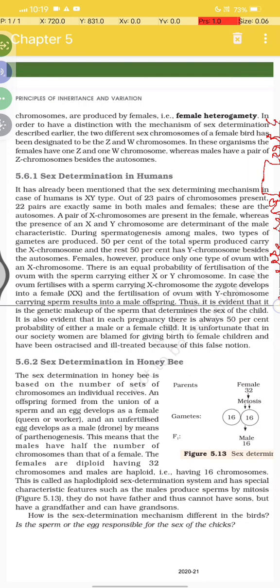results in a male offspring. Thus, it is evident that the genetic makeup of the sperm determines the sex of the child. It is also evident that in each pregnancy there is always a 50% probability of either a male or a female child. It is unfortunate that in our society women are blamed for giving birth to female children and have been ostracized and ill treated because of this notion.